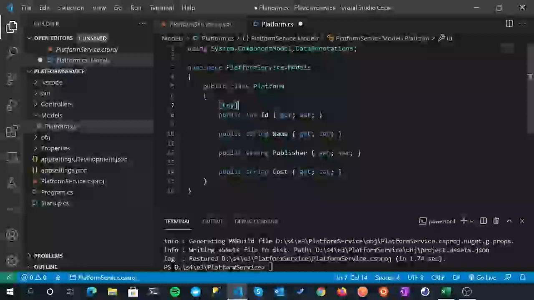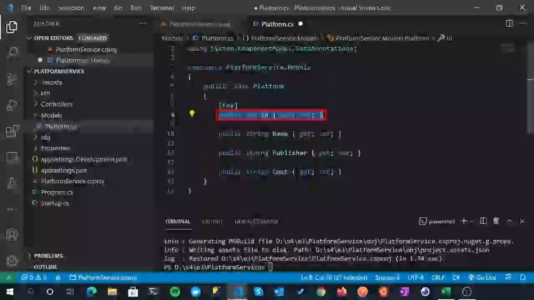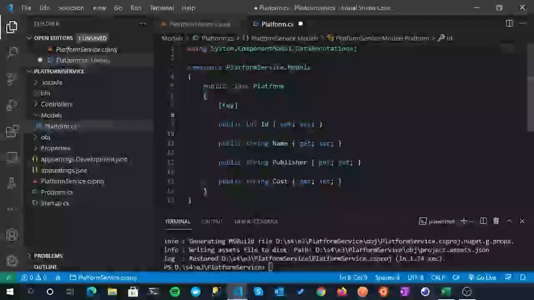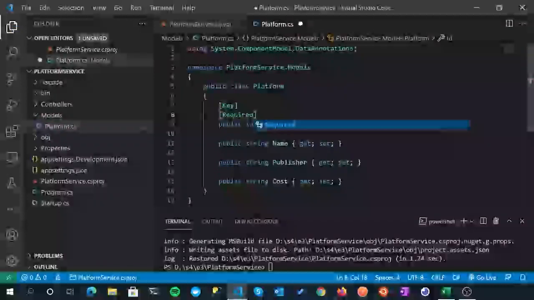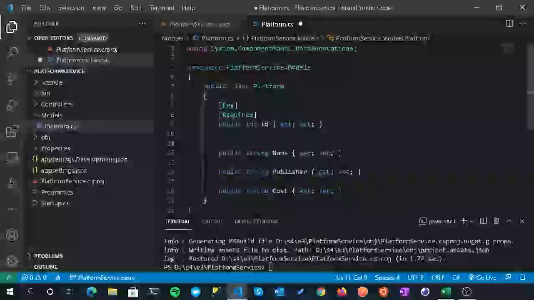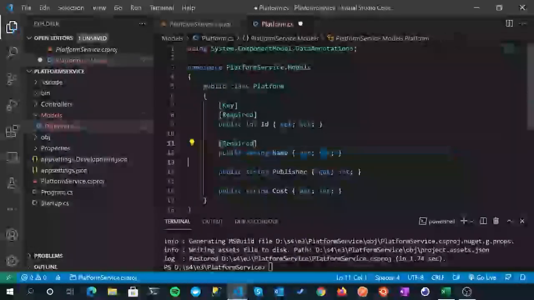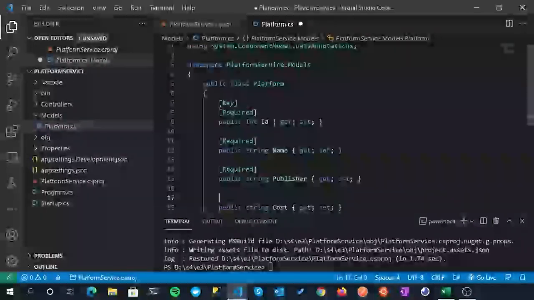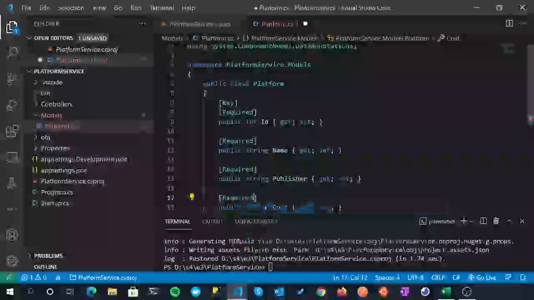Now, just a word of interest. By default, Entity Framework Core would interpret this property as a key. You don't really technically need to specify that it is a key, but I just like to do it to be a bit more complete. It also acts as kind of in-code documentation, although it's not really documentation. This is similar. This is not actually required because a primary key is of course mandatory, so you don't really need the Required attribute, but I just like to put that in because, well, I'm maybe a bit weird. And then I'm going to make all these other properties required as well, so they cannot be null.